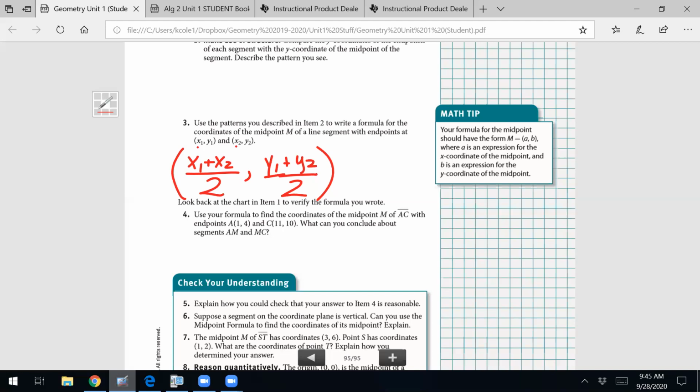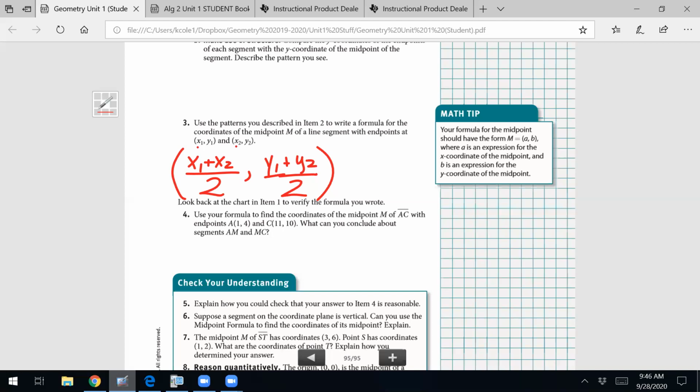All right, so if we look at what number 4 says: look back at the chart on item 1 to verify the formula you wrote. Use the formula to find the coordinates of the midpoint M of AC with endpoints at (1, 4) and (11, 10). What would you conclude about the segments AM and MC?